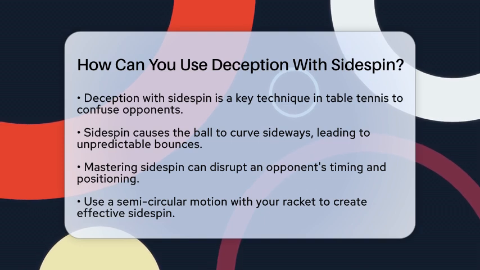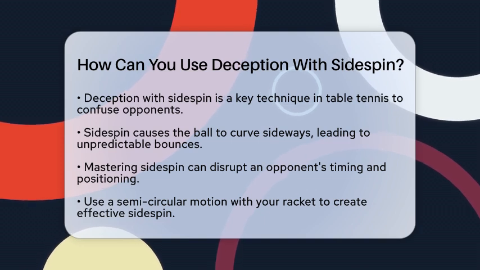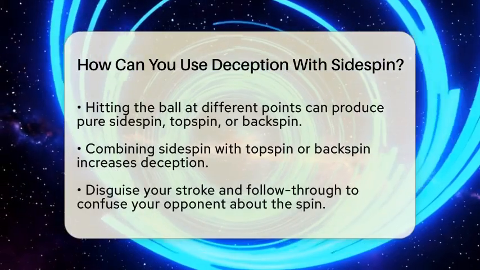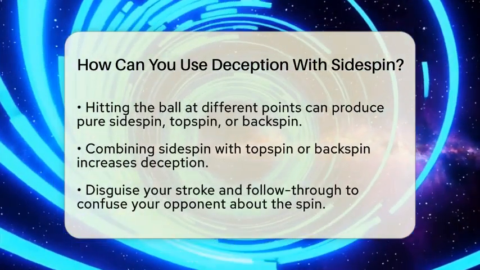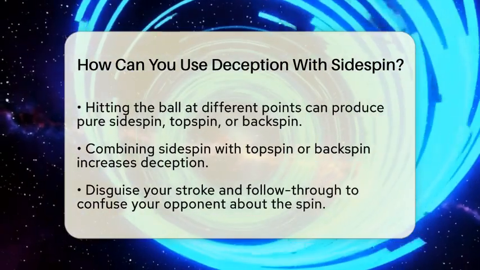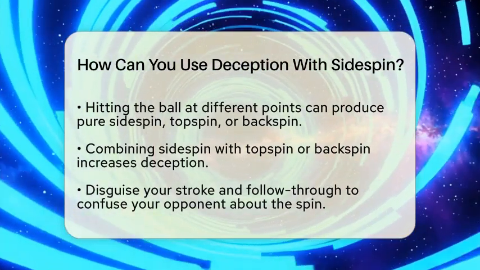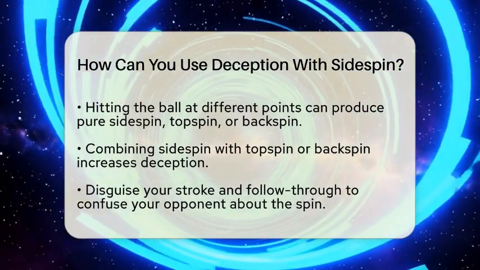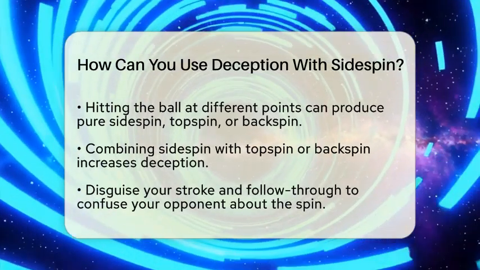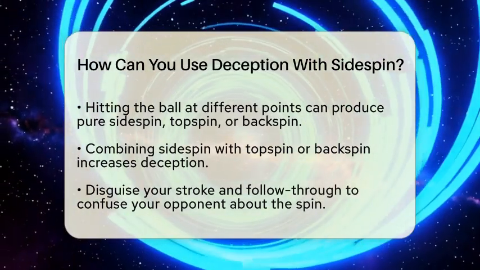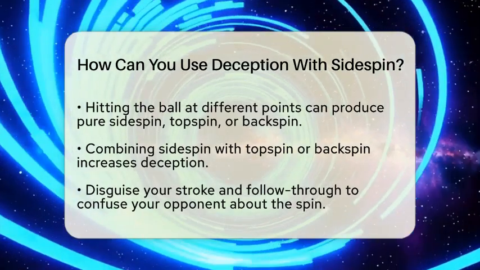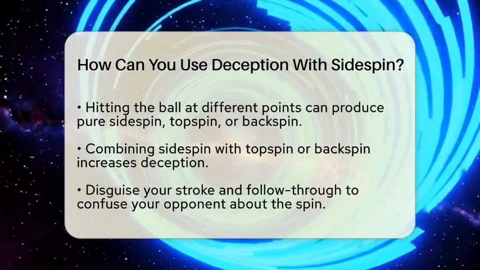To create effective sidespin, you should use a semicircular motion with your racket. Instead of moving your racket straight through the ball, try to make a curved stroke. By hitting the ball at different points in this motion, you can produce pure sidespin or mix it with topspin or backspin. For instance, if you hit the ball on the side of your stroke, you create sidespin. If you hit it on the upward part, you add topspin, and if you hit it downward, you add backspin. This variation keeps your opponent guessing.